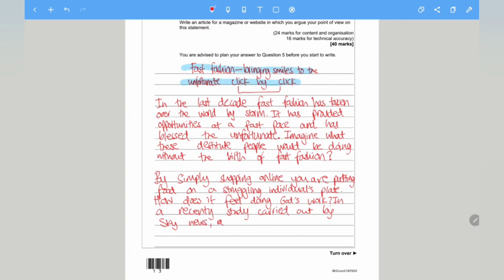a staggering 72% of factory employees would have no other source of income if the factories did not exist, or if the factories had not existed.